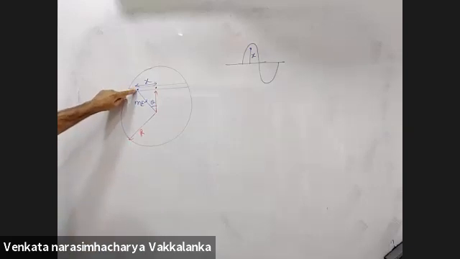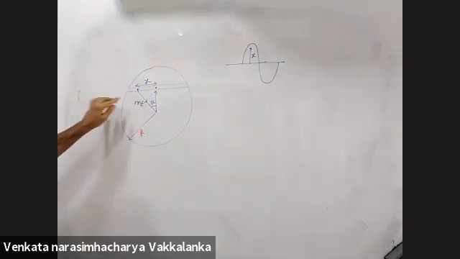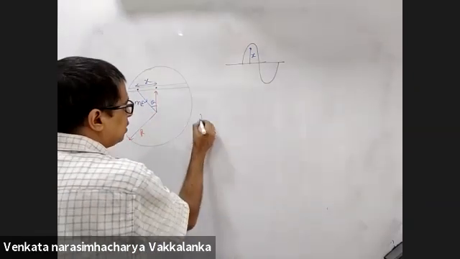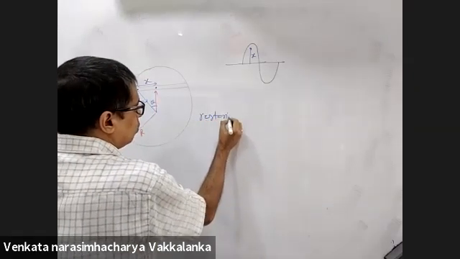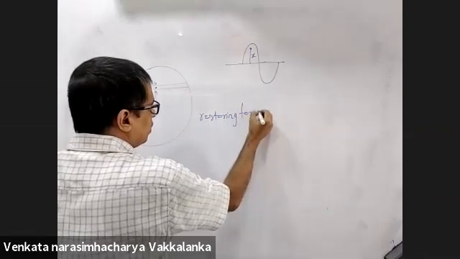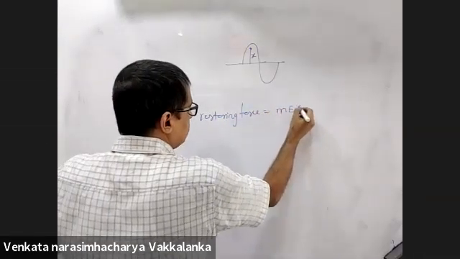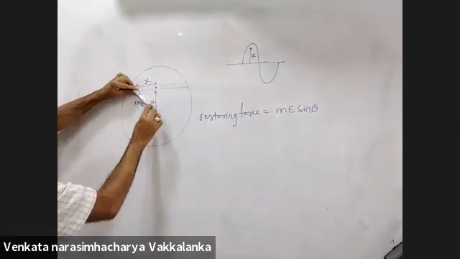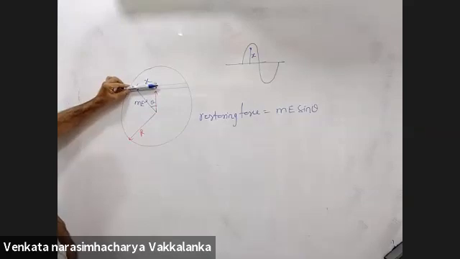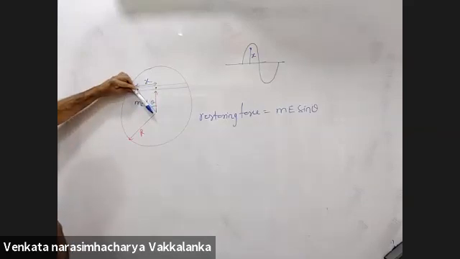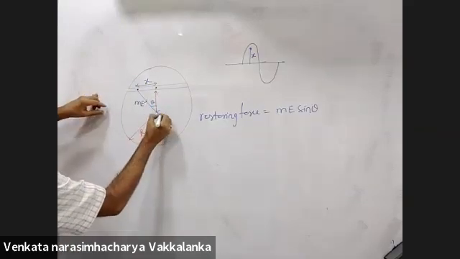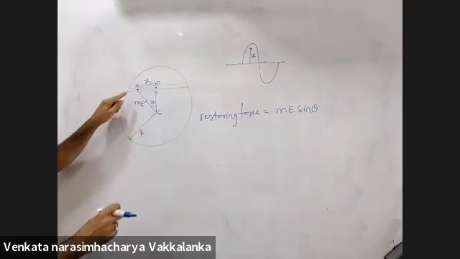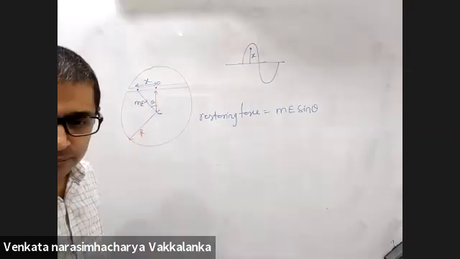Force on the body here is mass into field, mE. But what will be the restoring force? This will be mE sin theta. Restoring force is the force towards the mean position. mE is the force towards the center of the earth, but I am interested in the mean position of the oscillation. This is mE sin theta.